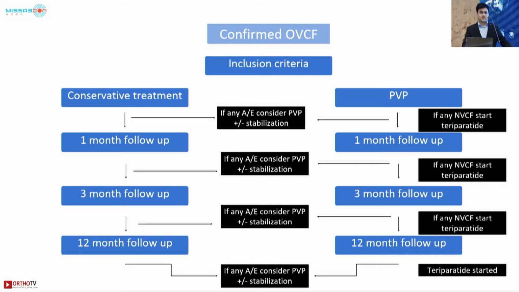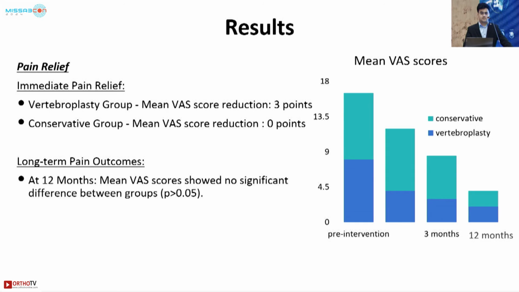The conservative treatment patients were followed up. If any adverse events happened during the course of 12 months, then vertebroplasty and stabilization, if required, was suggested. In the vertebroplasty group, if any new vertebral compression fractures occurred during the 12 months, then the teriparatide injections were started, and those patients were excluded from the study.